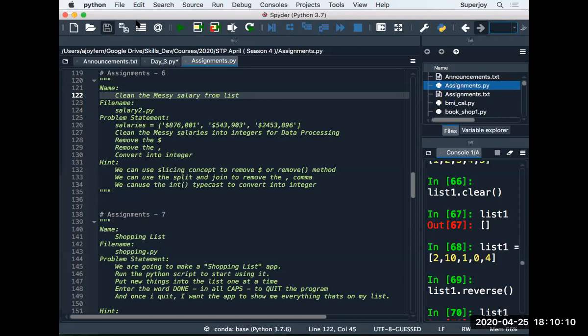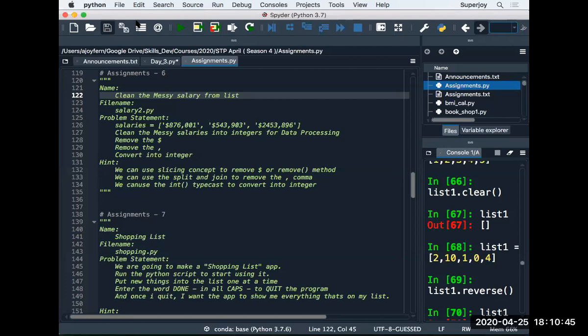If you concentrate on line number 126, you have a list of bad salaries. Now you need to create another list with the clean salaries. On line 126 I've given you the list of salaries. You do not need to take any input from the user.